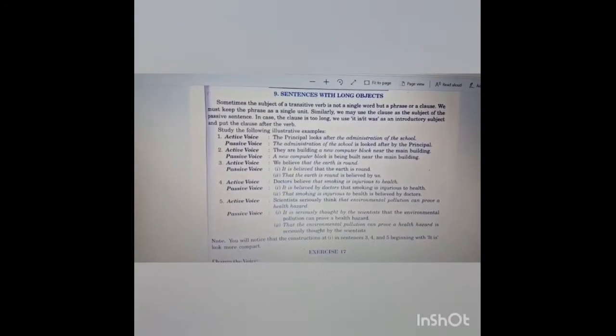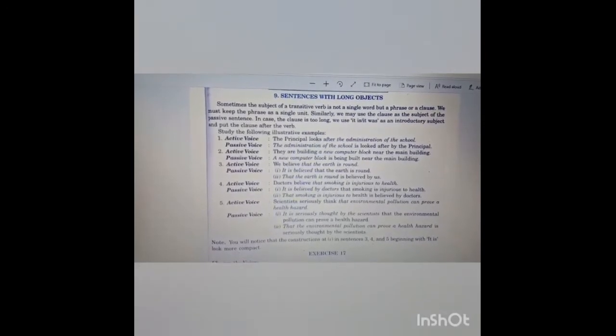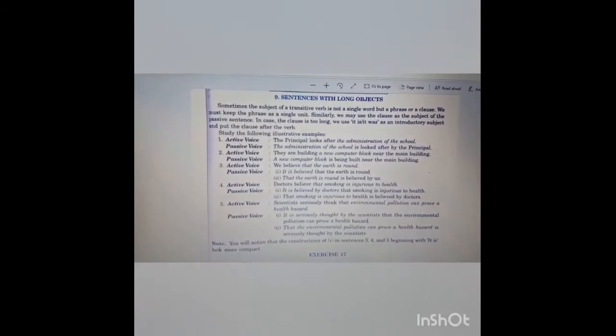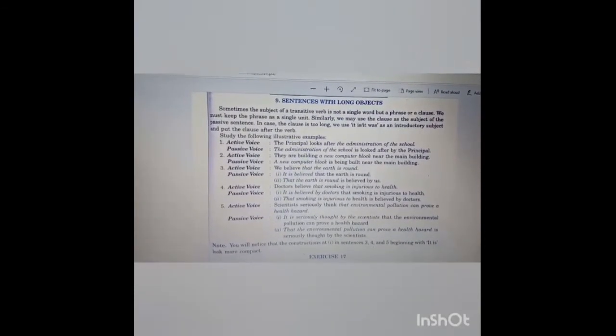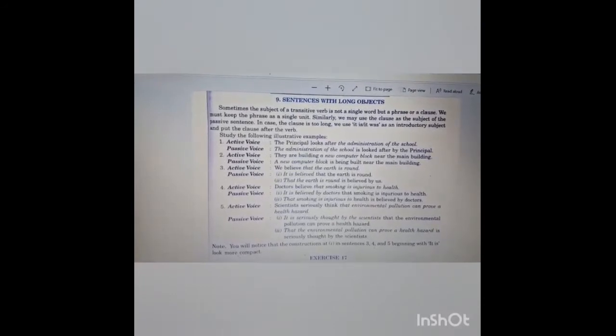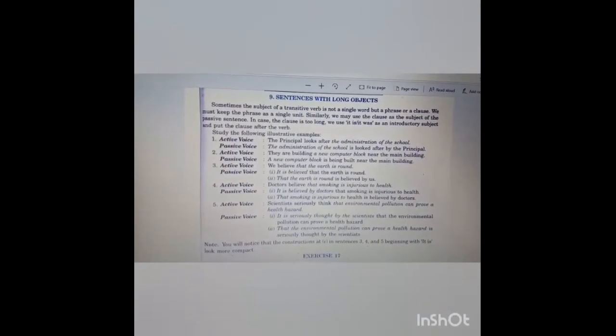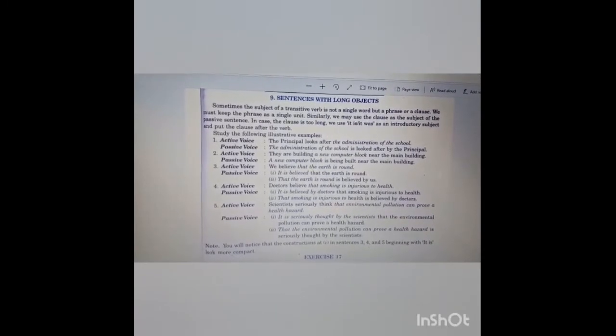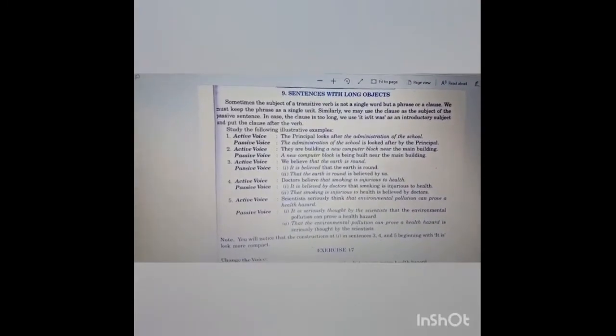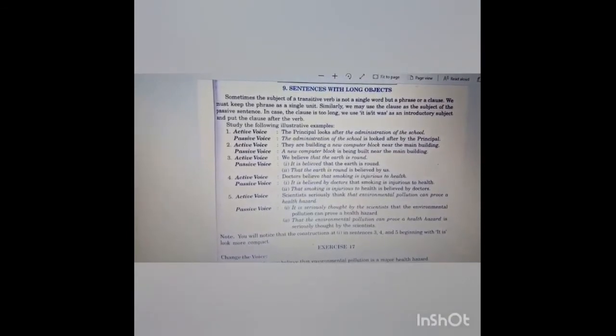In case the clause is too long, we use it as an introductory subject and put the clause after the verb. If the clause is very long, we can use it as an introductory subject for introduction purposes, and then we can put the clause after the verb. Active voice. These are some illustrative examples. The principal looks after the administration of the school. While converting into passive voice, the administration of the school, which is basically a whole phrase, is looked after by the principal. They are building a new computer block. A new computer block is a full phrase. A new computer block is being built near the main building.